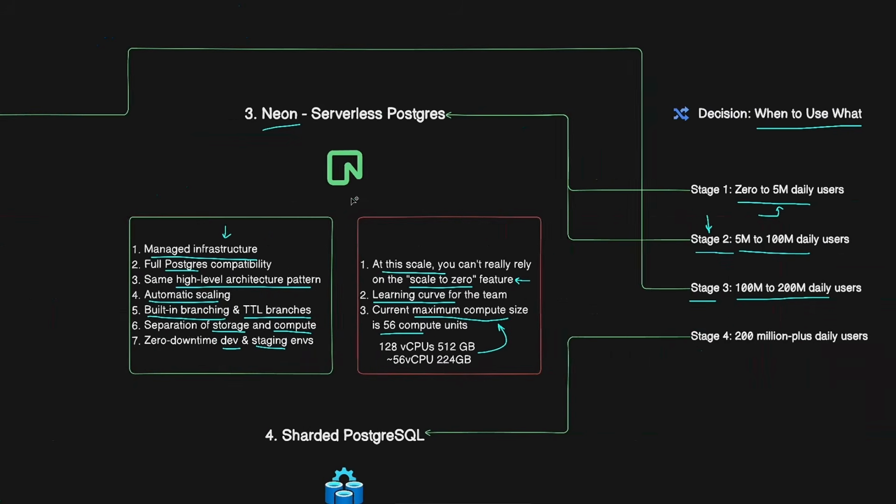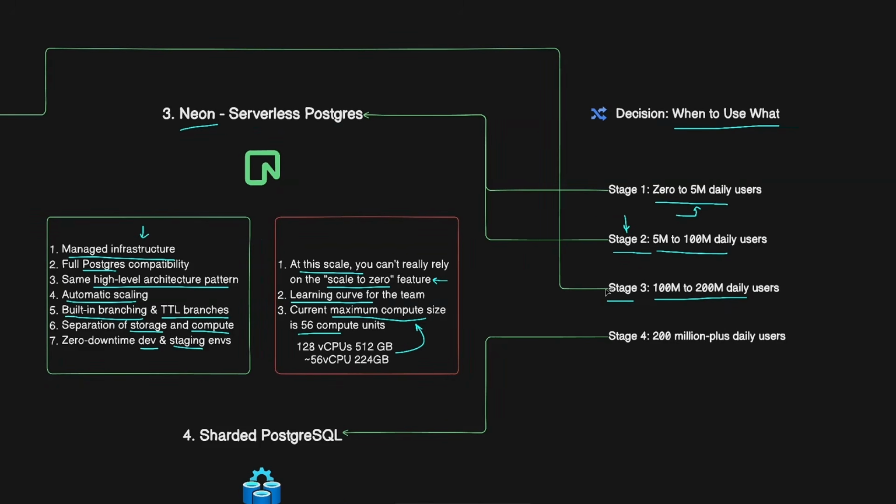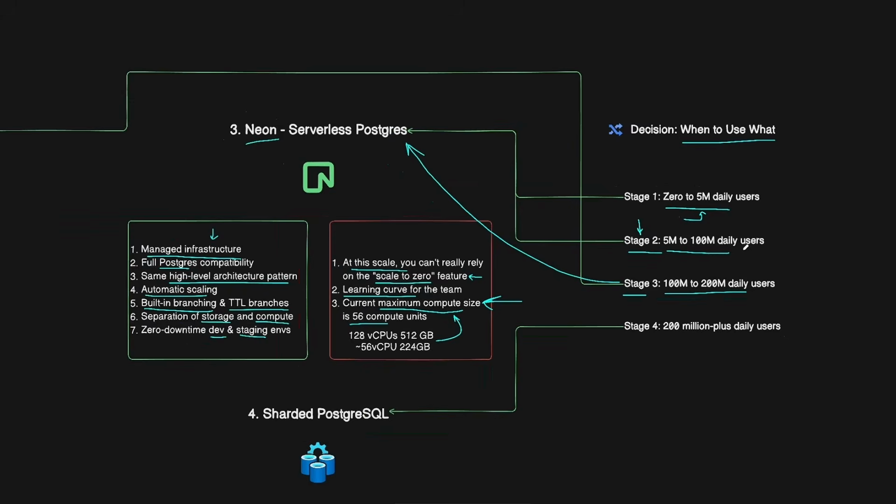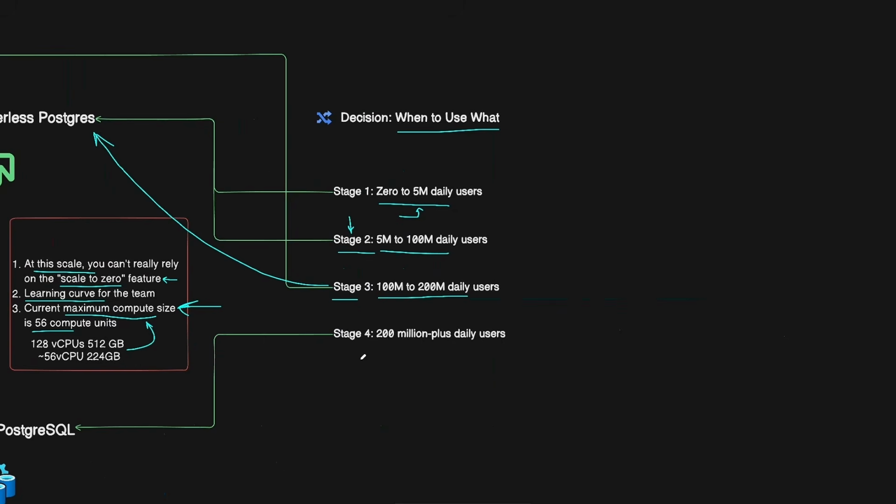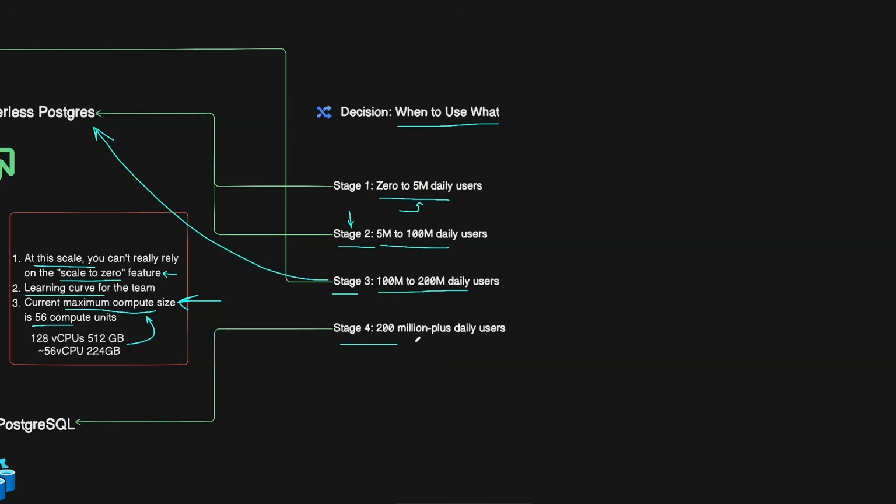So if managed infrastructure is still worth more for your team to save some effort, then you can stay on the solution you have until you hit the maximum compute size, which is 56 compute units and 224 gigabytes of RAM. And at that stage, maybe these limits have already increased and you can still stay on the solution you went with. Now, if we talk about stage 4, which is 200 million plus daily active users, this is where